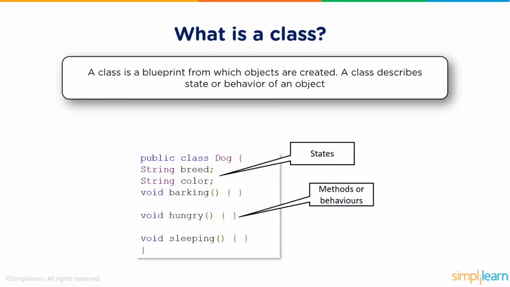Now let's see what is a class. A class is a blueprint from which objects are created. A class describes state or behavior of an object. In this example, dog is a class. The variables in this class are breed and color. The functions or methods of the class dog are barking, hungry and sleeping. We use objects of a class to use variables and functions of the class. With this, let's understand classes with a simple Java code.